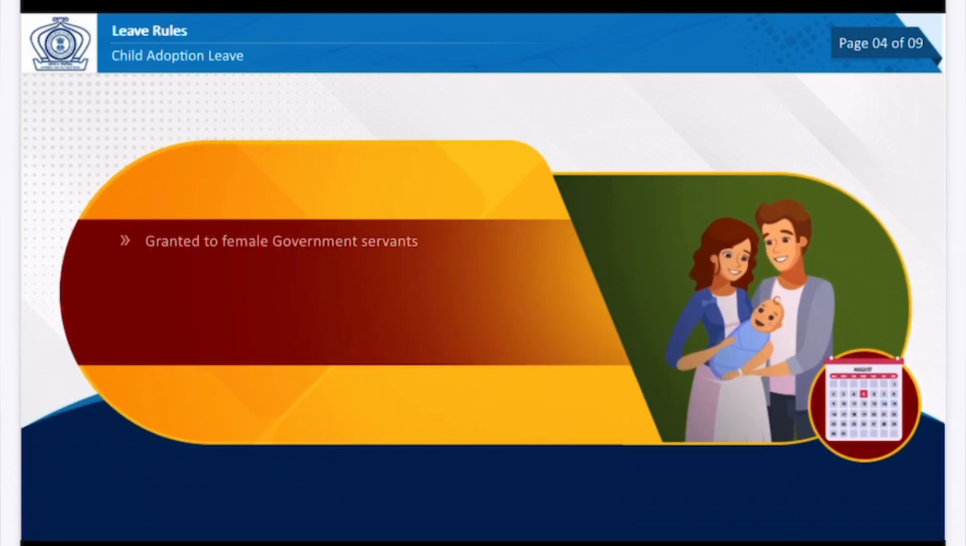Child adoption leave is granted to female government servants having less than 2 surviving children for the adoption of a child less than 1 year old. It may be granted for 2 years with full pay, and it qualifies for pension and increment.